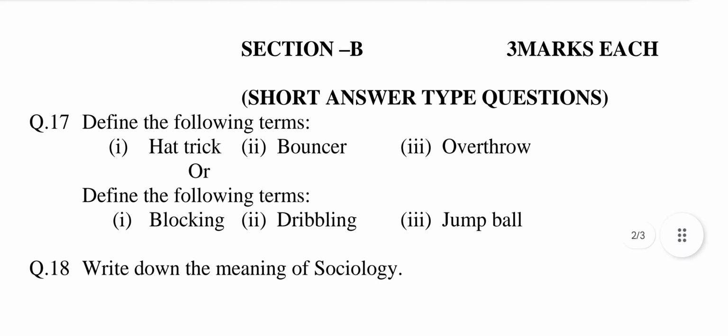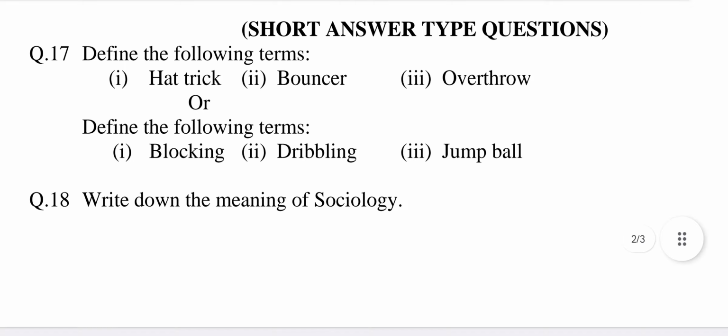Section B. Each question carries 3 marks. Short answer type questions. Question number 17. Define the following terms: hat trick, bouncer, overthrow. This question is selected from chapter number 7, Concept of Major Games and Sports. The answer may be: hat trick.